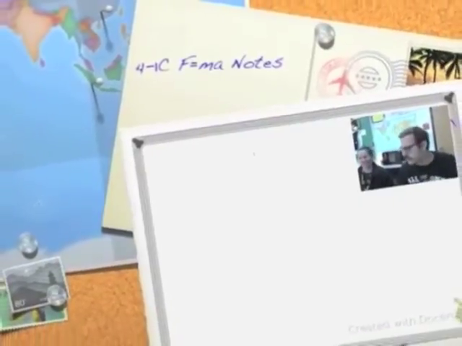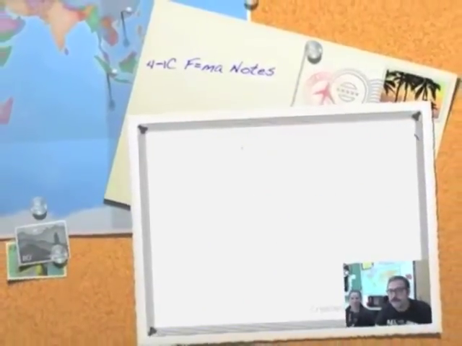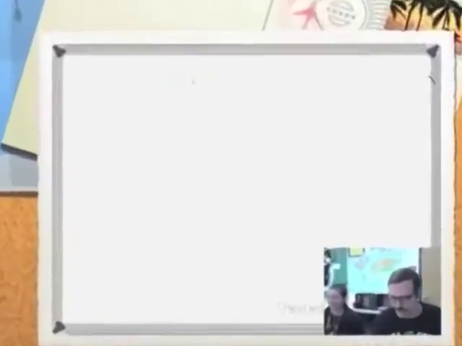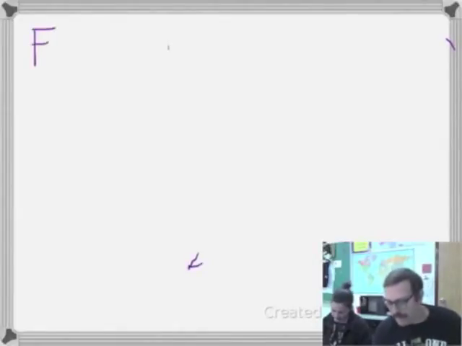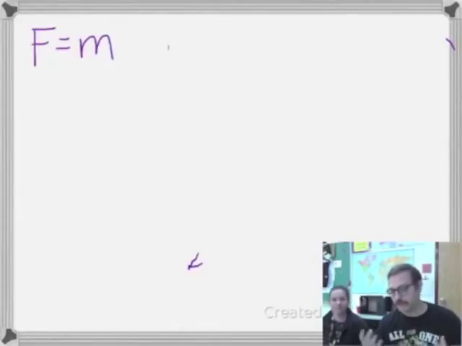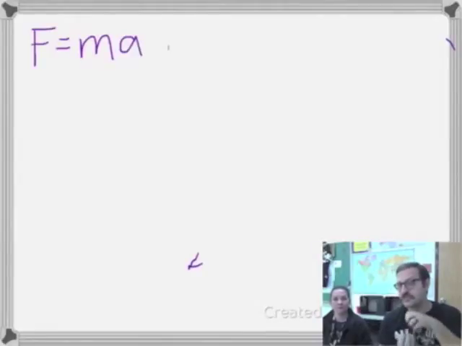Alright guys, so today we're going to be talking about the math behind Newton's second law, which is force equals mass times acceleration. So when we're talking about mass, we need to remember that this is different than weight. Mass is how much stuff is there. We can calculate between mass and weight easily because everything on Earth has a constant acceleration. Everything is being pulled down by gravity at the same rate.